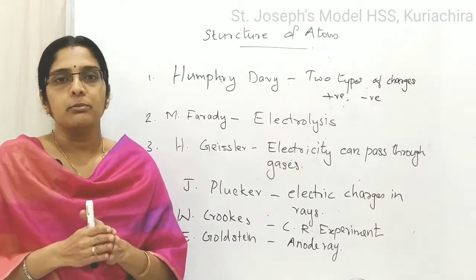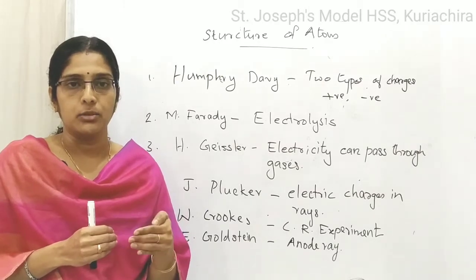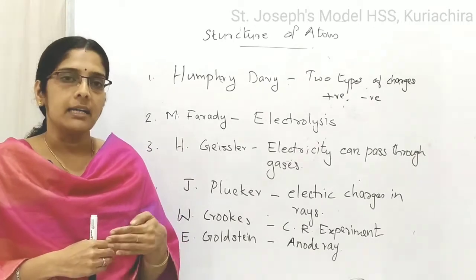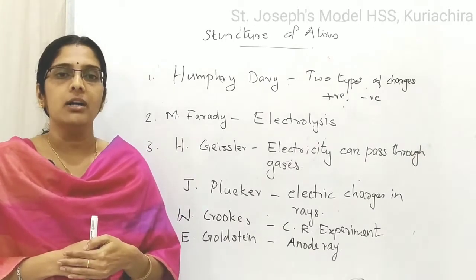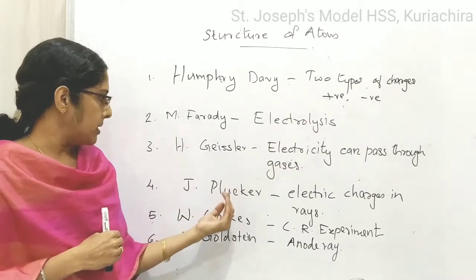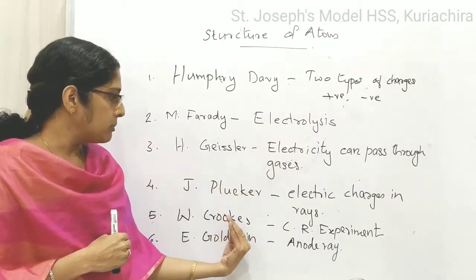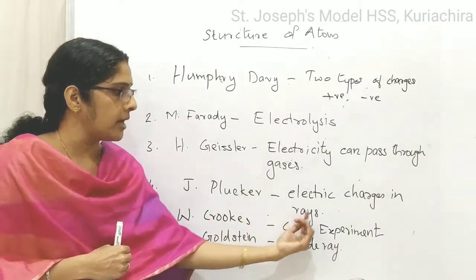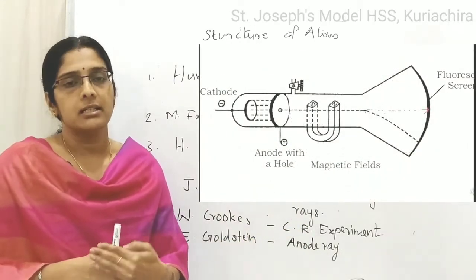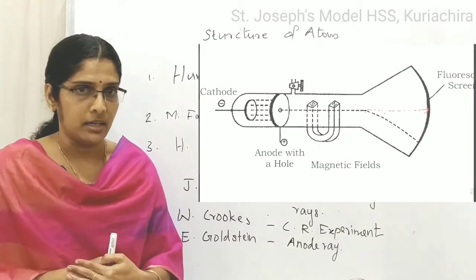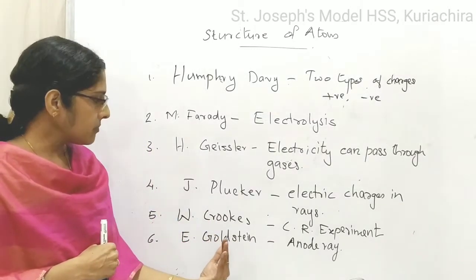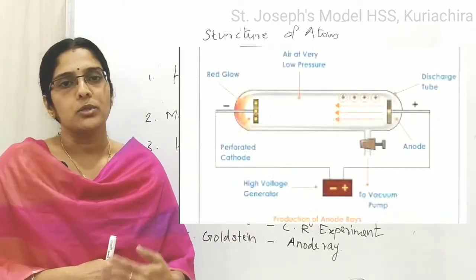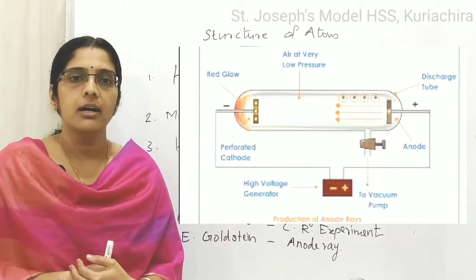So there are two types of electrodes, cathode and anode. Cathode is the one with negative charge and anode is the one with positive charge. And the rays coming from the cathode are called cathode rays. That was discovered by Plücker. Then comes William Crookes. William Crookes conducted an experiment called the cathode ray experiment. From that he discovered that atoms can be divided. Then lastly Goldstein. Goldstein discovered anode rays. Anodes can also emit light, that is called anode rays.